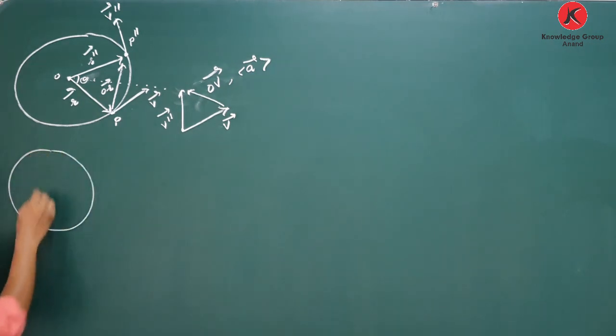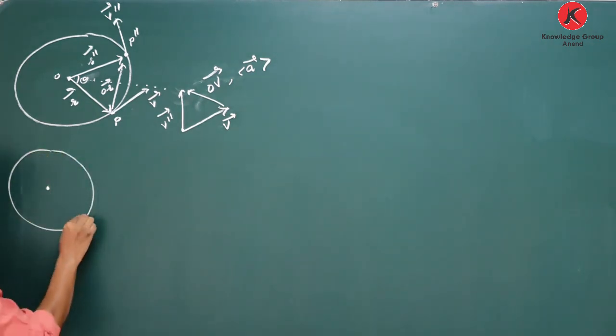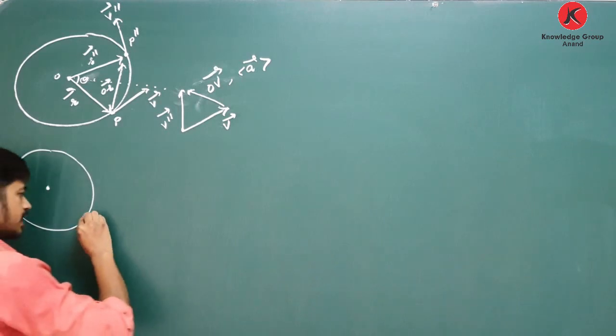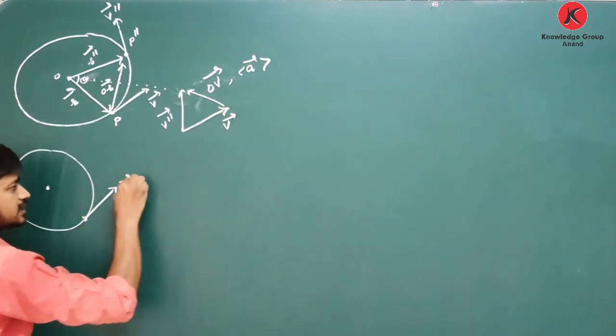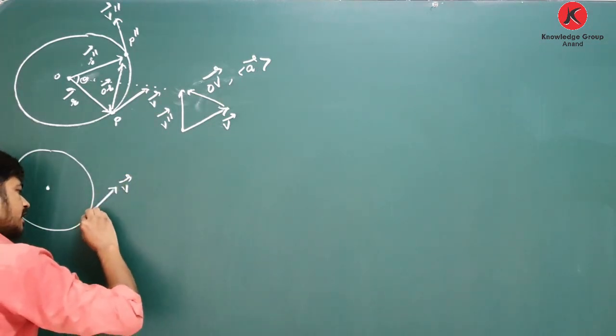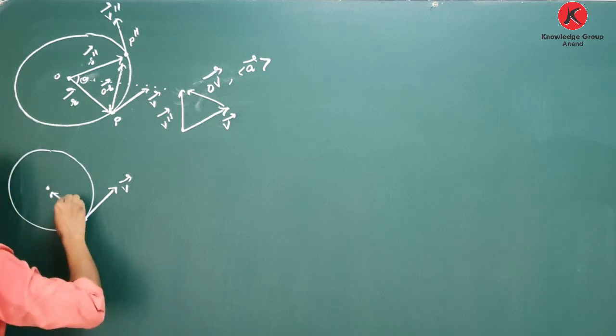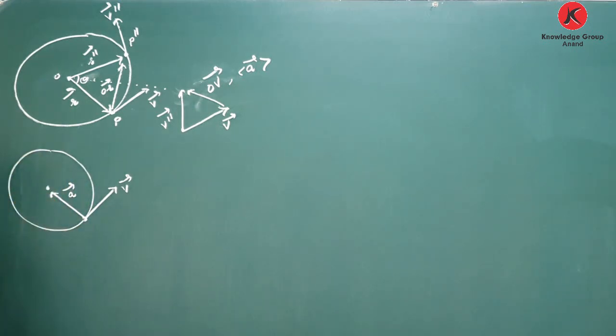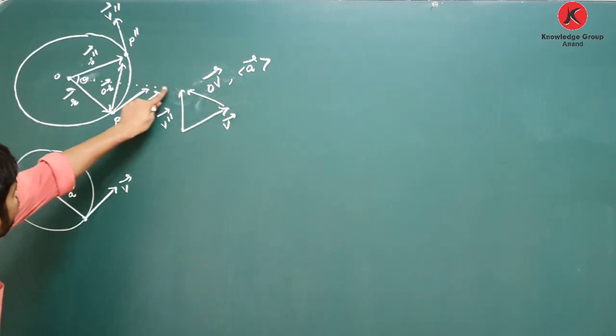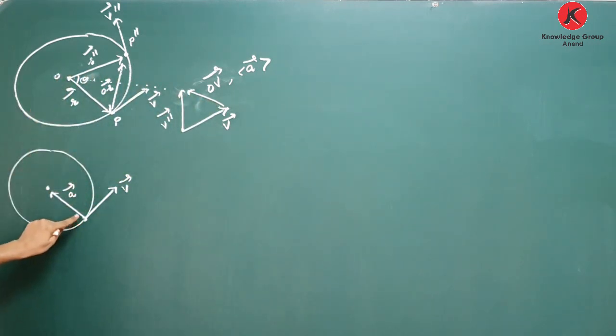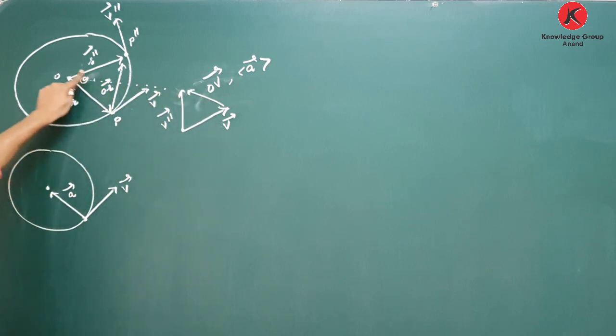If it is a circle, the particle is at this point, the direction of velocity is this, then the direction of acceleration will be in this direction. Here delta V is towards the center, here delta V is towards the center, meaning acceleration is towards the center.